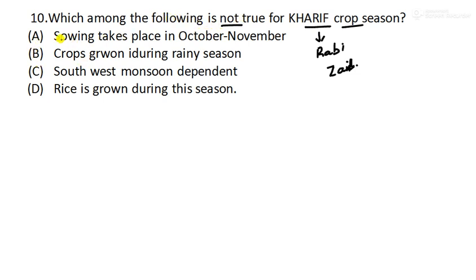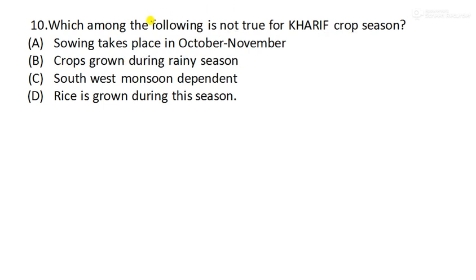Sowing takes place in October, November. So this is our next question: which among the following is not true for Kharif crop season? You should be aware of Kharif, Rabi and Zaid.